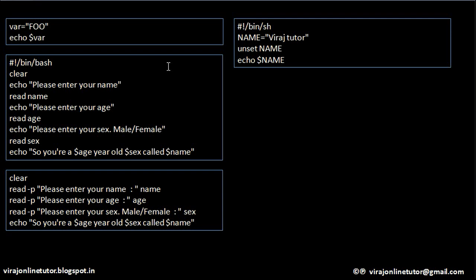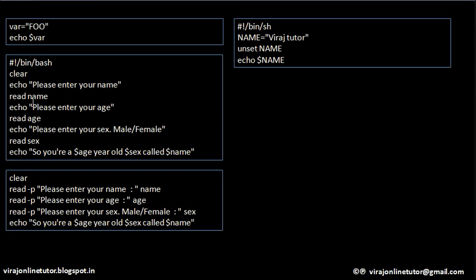Now let's get into more examples on shell scripting. So what is this script doing? Let's try to interpret. First it will clear the screen. Then it will print on the screen, please enter your name. Whatever name that you type, that needs to be read into the system, right? It needs to be read into a variable.